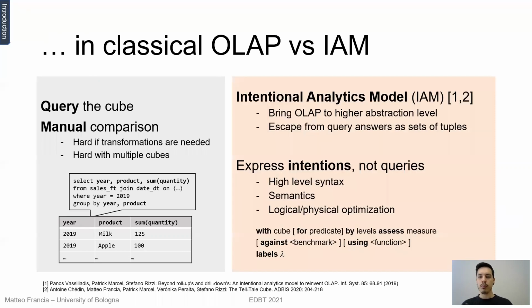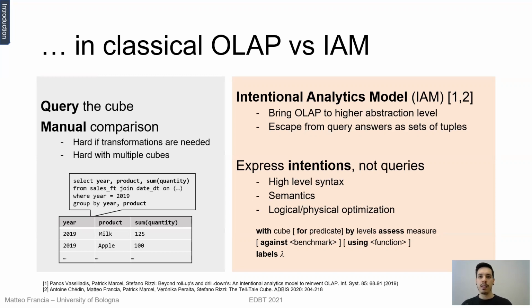comparison. So our contribution is located within the intentional analytics model, which is the model that brings OLAP to a higher abstraction level, where the idea is that we want to express intentions and not queries. To each intention, we couple a high-level syntax as well as the semantics to transform the syntax into an execution plan, for which we provide some logical and physical optimization.